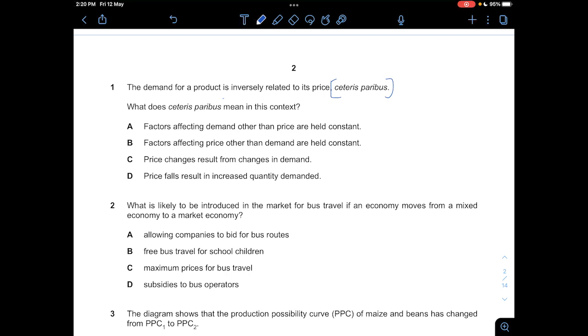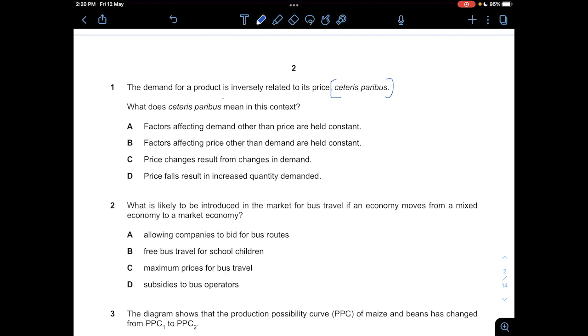We can only have one thing that will become the variable, but all the others would not actually change, because in one context we are only looking at specifically one thing to the other. We are not really looking at all the other factors that are going to affect anything else. So everything else will remain constant when it comes to economics.